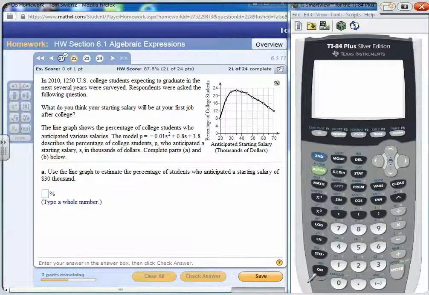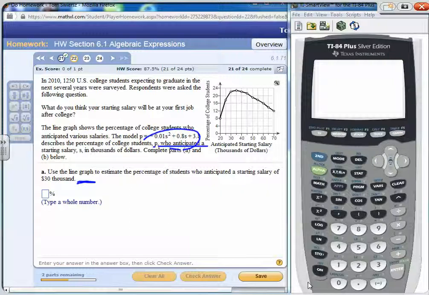The line graph shows the percentage of college students who anticipated various salaries. The model P, using this formula here, describes the percentage of college students who anticipate a starting salary in thousands of dollars. Complete parts A through B below. Use the line graph, so we're going to use the graph right here to estimate the percentage of students who anticipate a starting salary of $30,000.